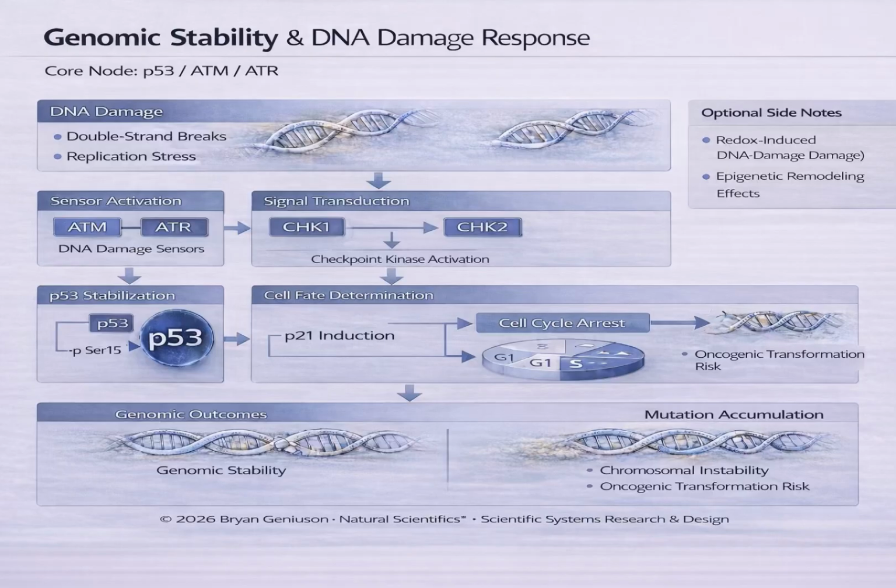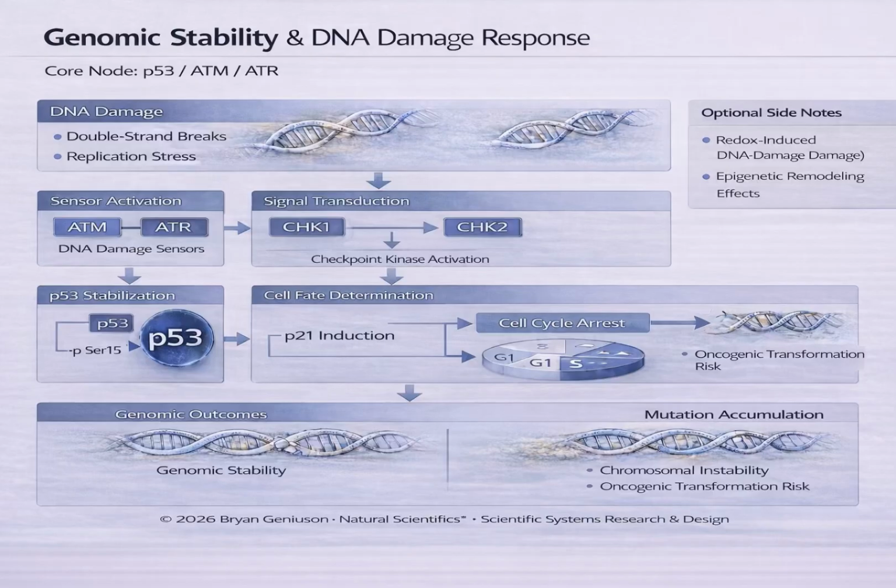At the core of this process are the sensor kinases ATM, which stands for ataxia-telangiectasia mutated, and ATR, which stands for ataxia-telangiectasia and RAD3 related. ATM is primarily activated in response to double-strand DNA breaks, while ATR responds to replication stress and stalled replication forks.